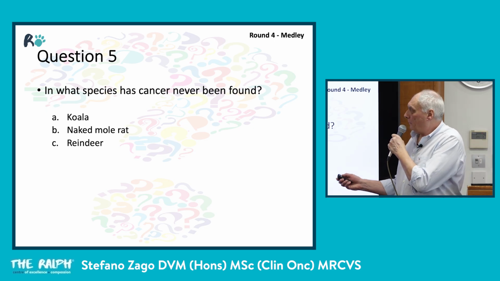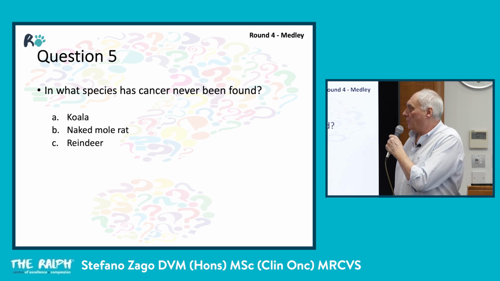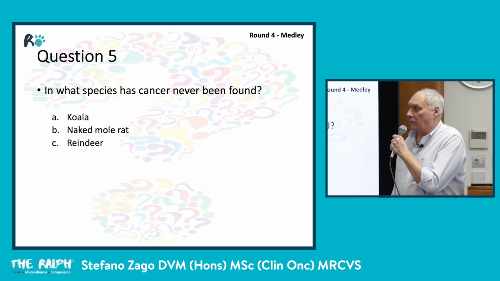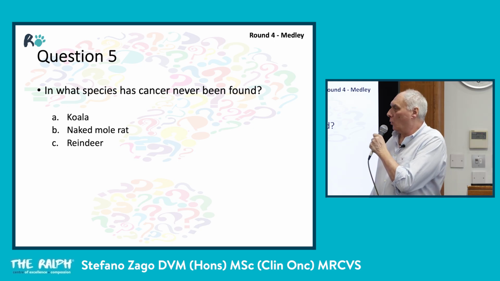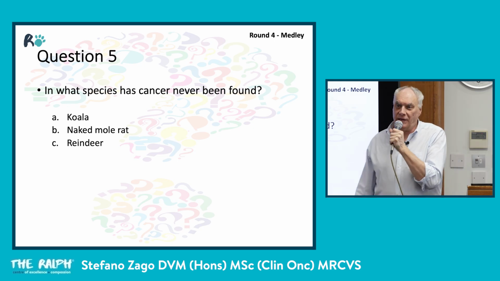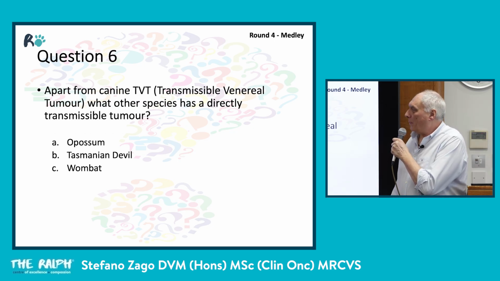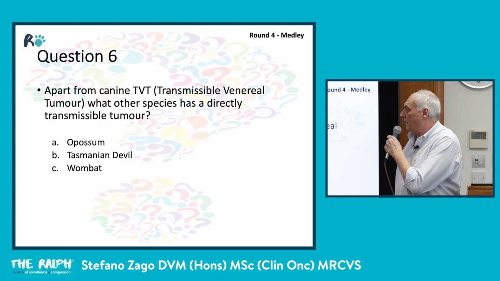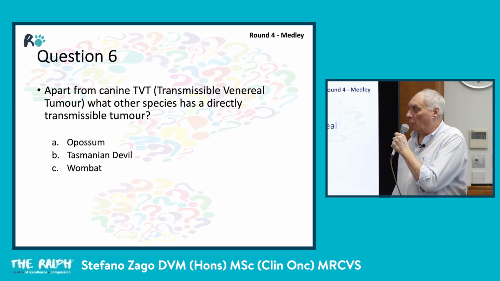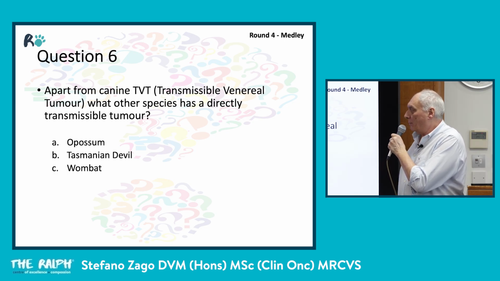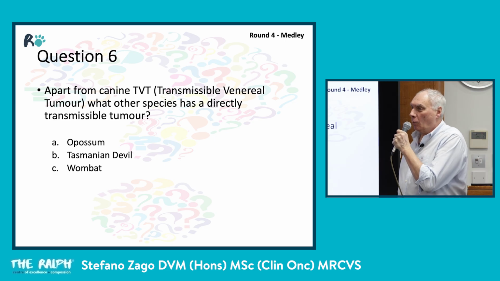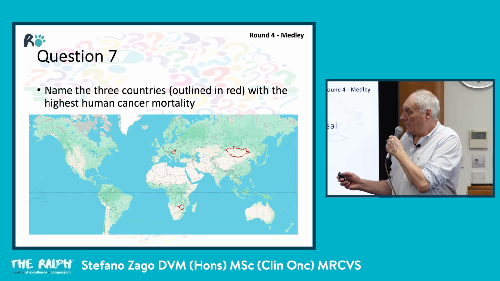Number 5. In what species has cancer never been found? A. Koala. B. Naked mole rat. C. Reindeer. Number 6. Apart from canine TVT, what other species has a directly transmissible tumor? A. Opossum. B. Tasmanian devil. C. Wombat.